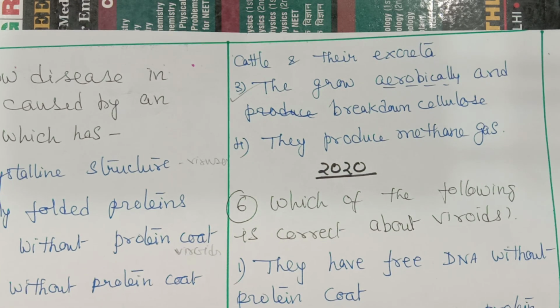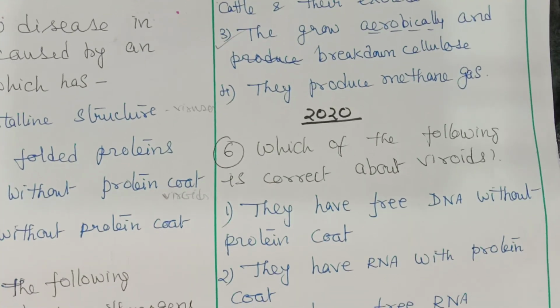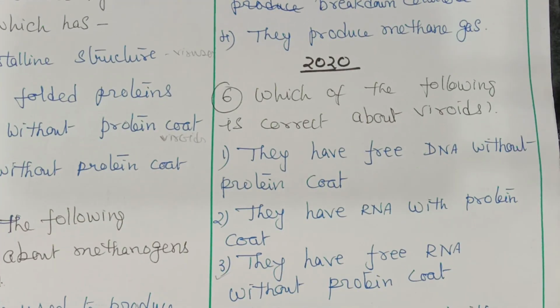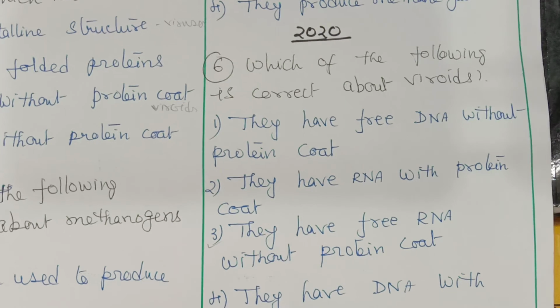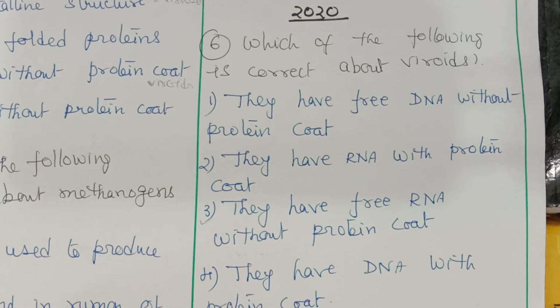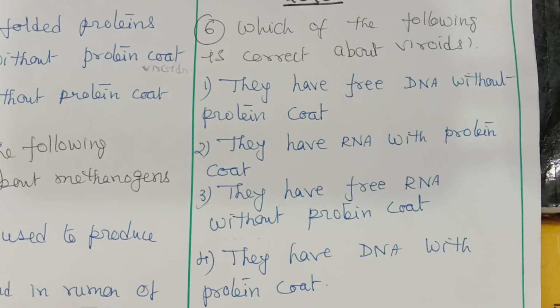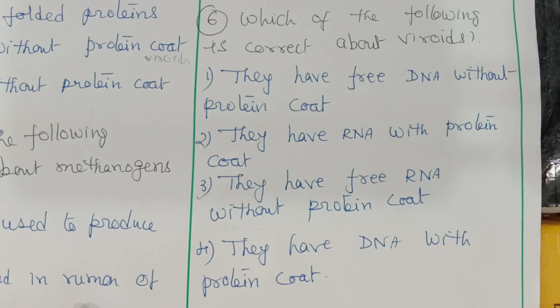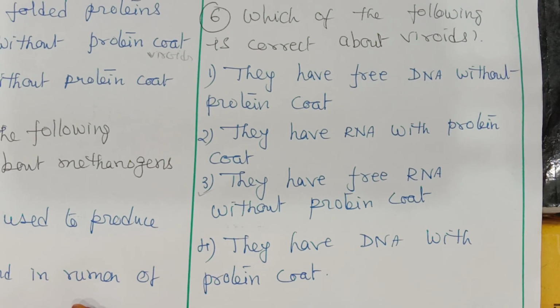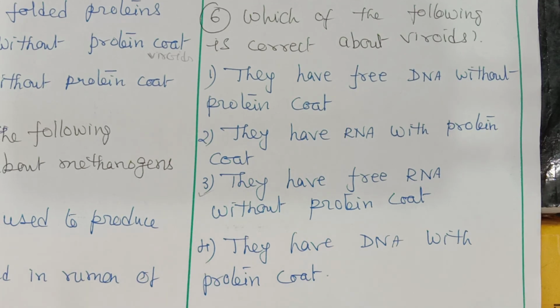Next, in 2020 also you will find some questions appeared. Which of the following is correct about viroids? They have free DNA without protein coat. They have RNA with protein coat. They have free RNA without protein coat. That is correct. And they have DNA with protein coat. That is wrong. See, almost you are getting questions from viruses, viroids every time.